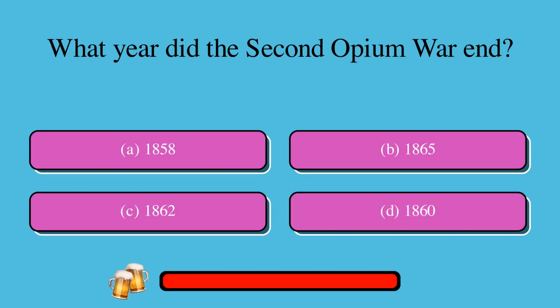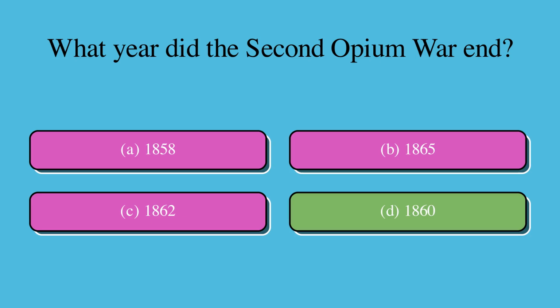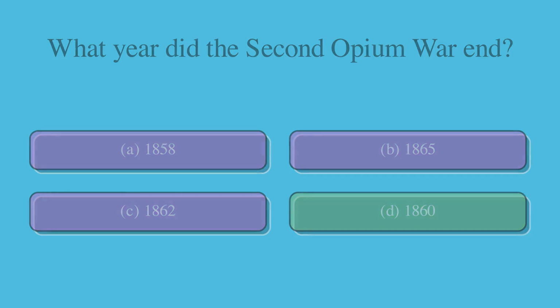Which year did the Second Opium War end? Is it A. 1858 or B. 1865 or C. 1862 or D. 1860? The correct answer is D. 1860.